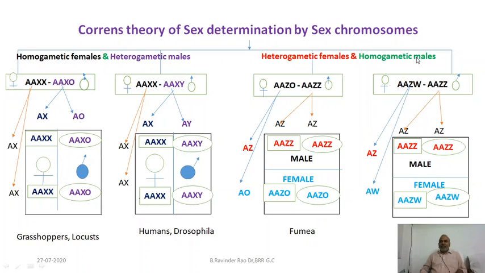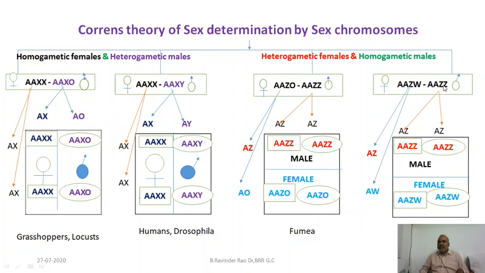Let's see the other, the last method explained by Correns. This is called the heterogametic female method, ZW-ZZ method. Here Z represents the X chromosome, W represents the Y chromosome. Females are heterogametic with Z and W chromosomes, that is X and Y chromosomes.